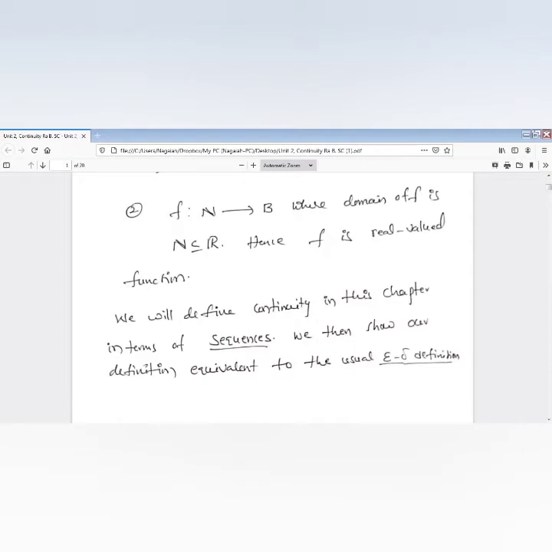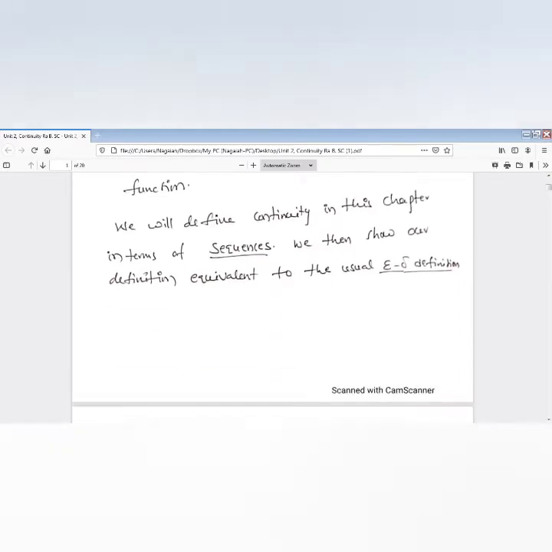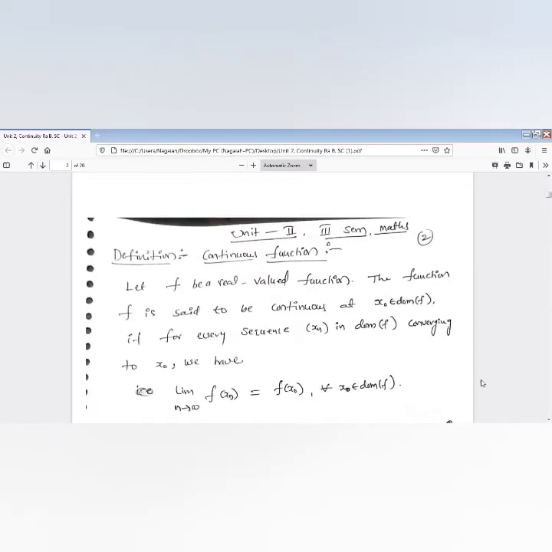Now I'm going to give the definition of continuity in terms of sequences. We then show our definition is equivalent to the usual epsilon delta definition. Now we are going to define continuity of a function.